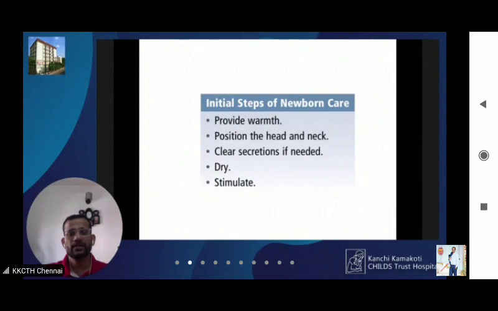Okay, so next is positioning the head and neck. Clear secretions only if needed. Don't think that clearing secretion is a ritual. Suctioning is not routinely recommended. If the baby is vigorous and you don't see any obvious secretions in the mouth, you don't have to suction. Then you will dry and stimulate. So there is just some reshuffling of this order in the initial steps as per the new NRP, the changes of which I will discuss in the end.